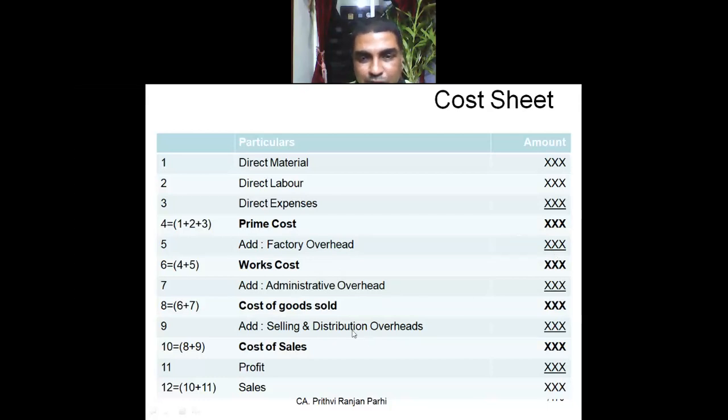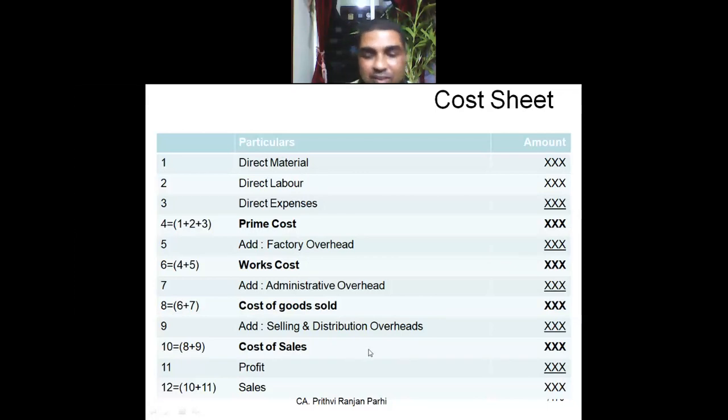And then selling and distribution overheads are added up. Sorry. So when admin overheads are added, we get the cost of goods sold. Then when selling and distribution overheads are added, we get the cost of sales. That means when I say cost of sales, it includes all these kinds of costs, right? Prime cost, all these overheads, including selling and distribution overhead. Cost of sales means everything. Okay, so keep this concept in mind, so that it will be helpful. I wanted you to understand the meaning of cost of sales. Direct expenses as well as overheads are included. Got the meaning of cost of sales?